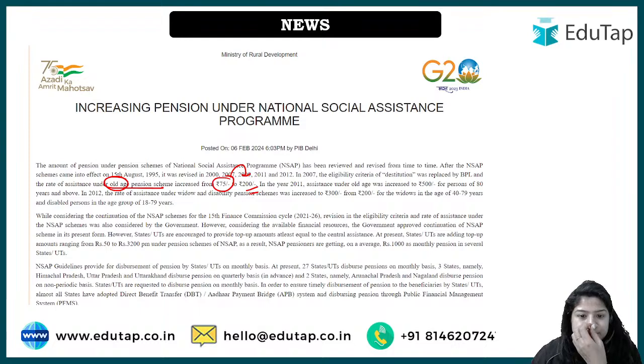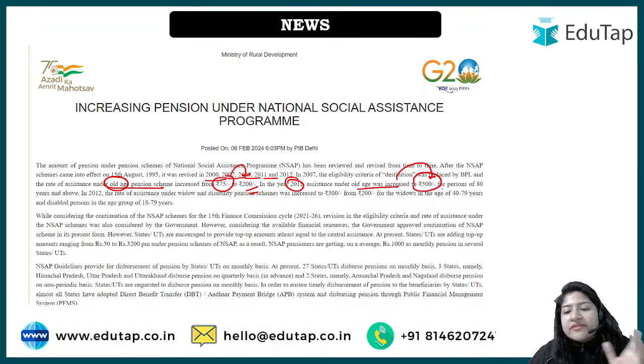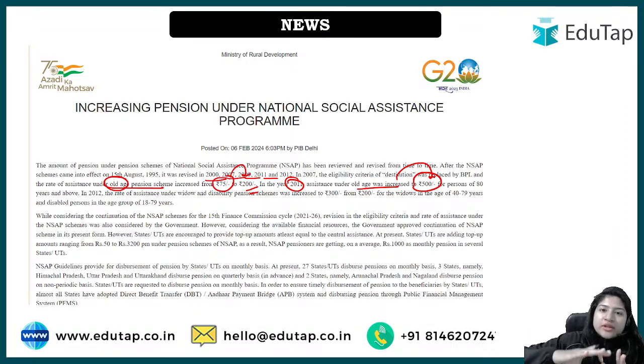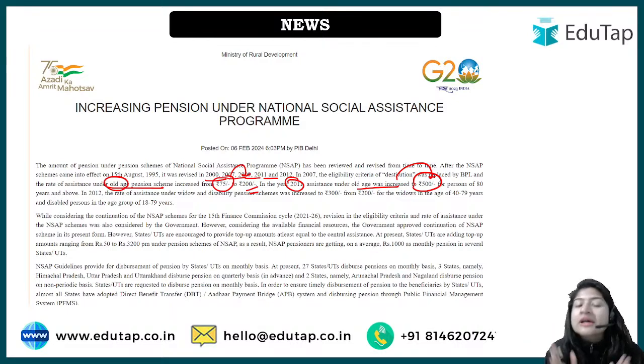Later it was revised in between, 2000, 2007, 2009, 2011. Then in 2011 the old age pension was increased to 500 per person. That is why I am saying we will do it individually, because in your examination they ask that the amount has been increased from this to this. If you look at previous years of even RBI and NABARD, such questions have been observed, and that is why it's important that we do these schemes individually. Or we can club them: if I find a very short session, of just 5 minutes, I'll combine two schemes and teach them together. You need not worry about it, but it's important to have the information of all these. So this was about the scheme.